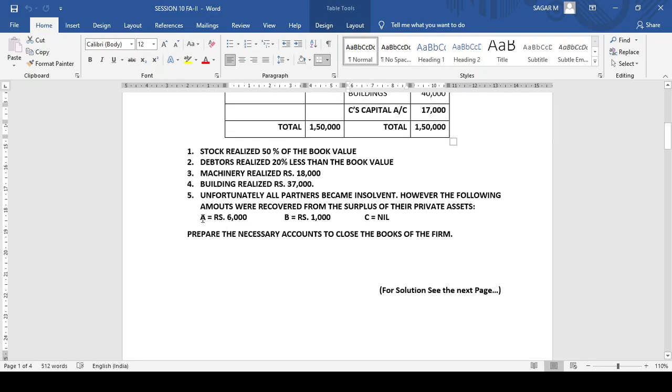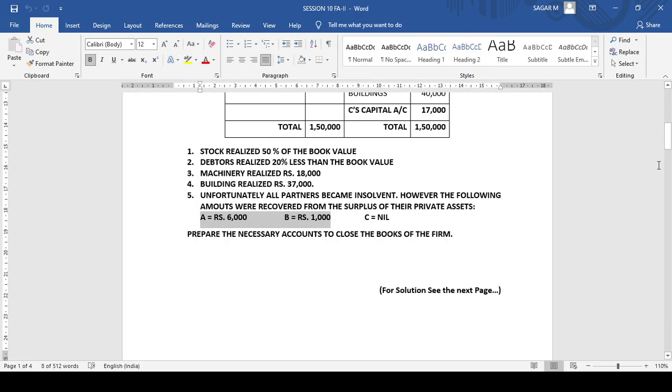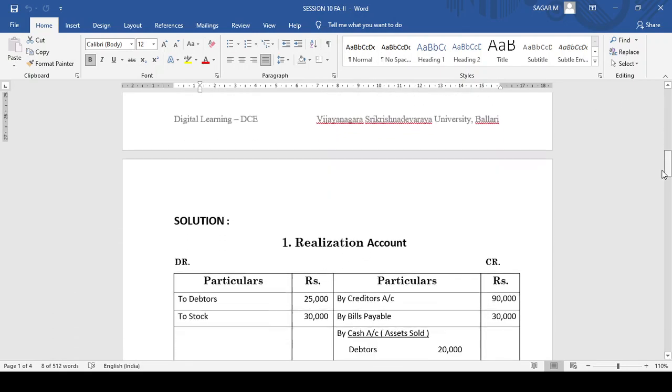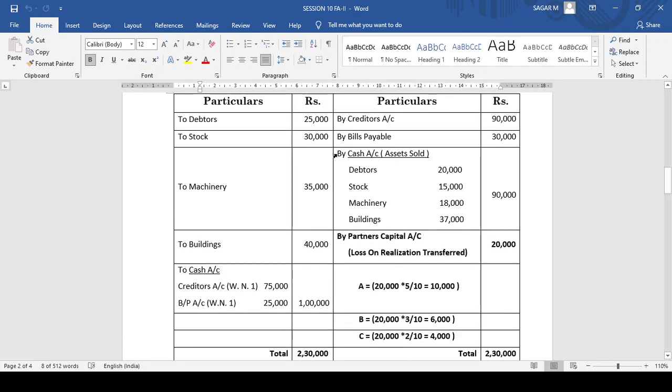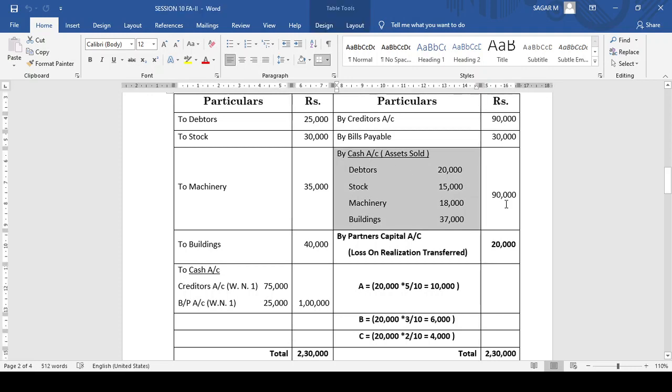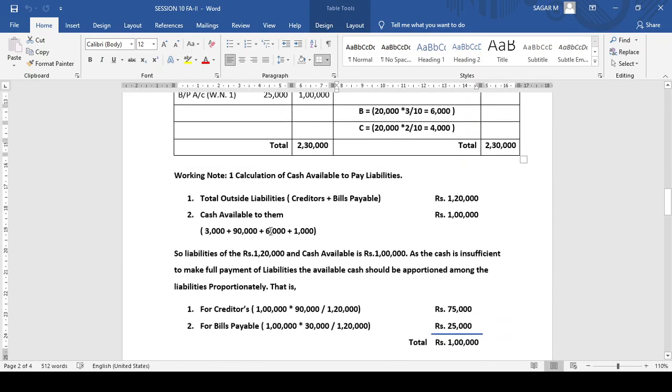After that we recovered something from A and B, that is 6,000 and 1,000. And we got this 90,000 on sale of assets. So 3,000 cash available, 90,000 on assets realized, 6,000 recovered from one partner and 1,000 from another partner. So what is cash available with the firm is only 1 lakh.